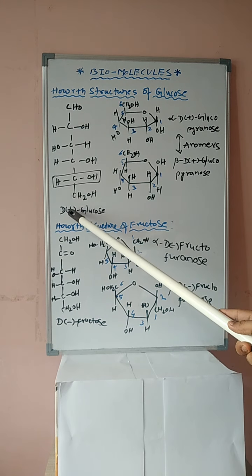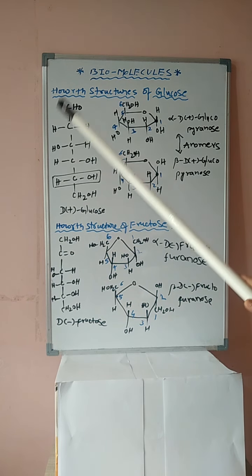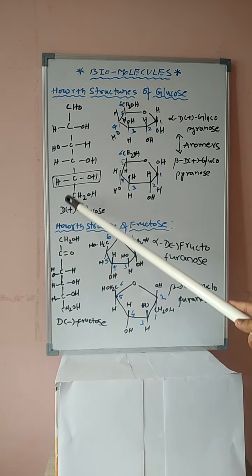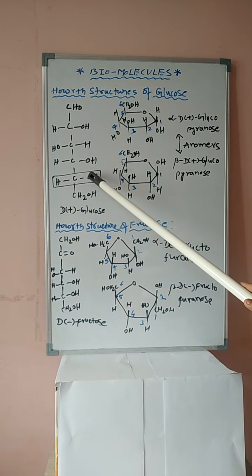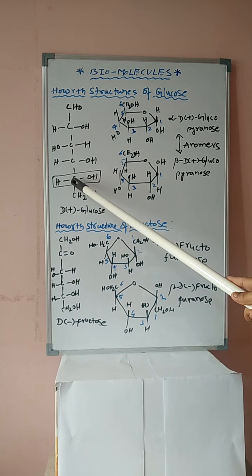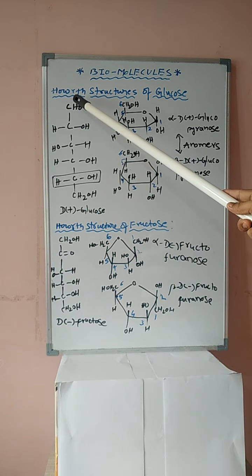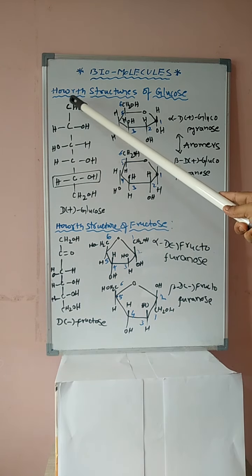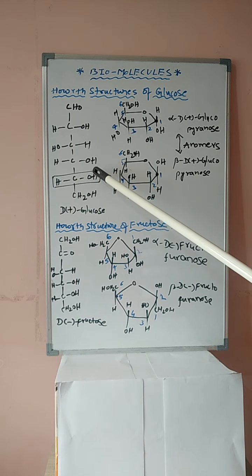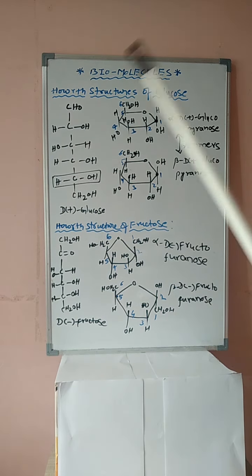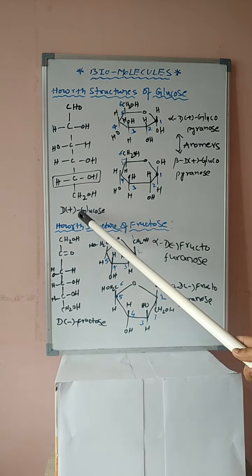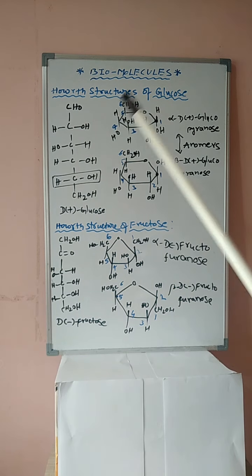The positive sign indicates that it is a dextrorotatory compound. The capital D indicates that the hydroxy group of the farthest chiral carbon from the aldehyde group is on the right side. Hence, that is a D compound. Plus is dextro, D is the hydroxy group present on the right side.